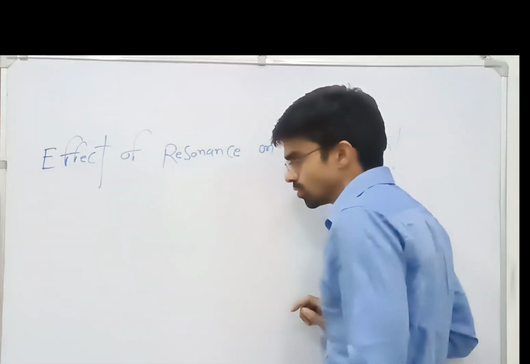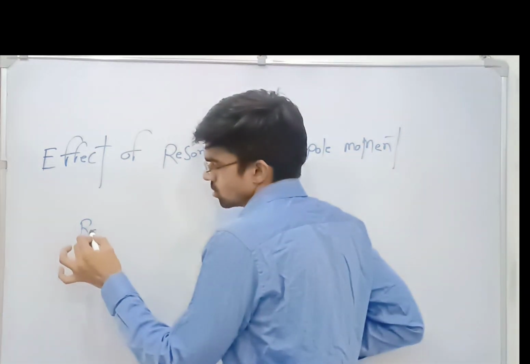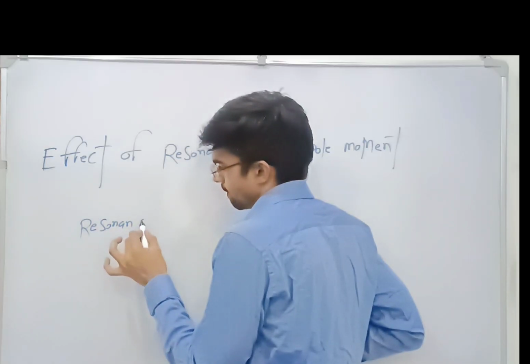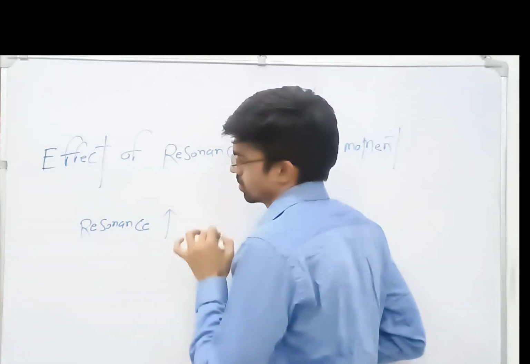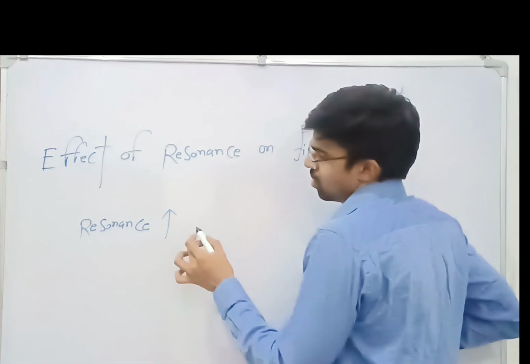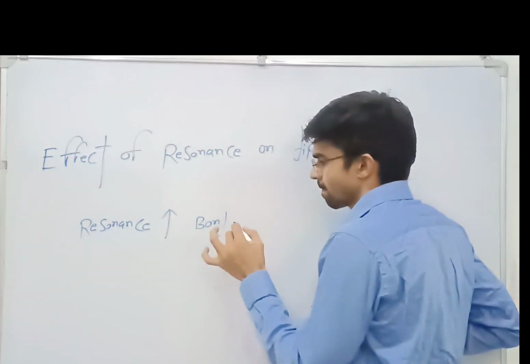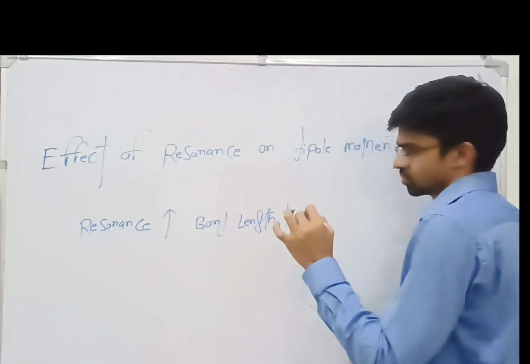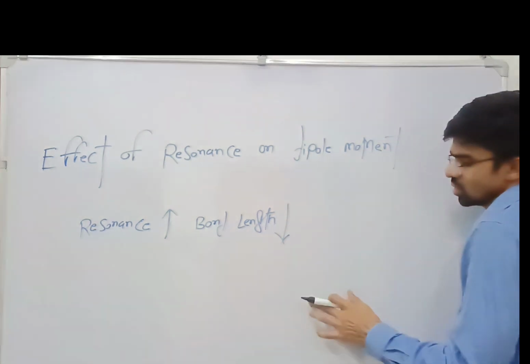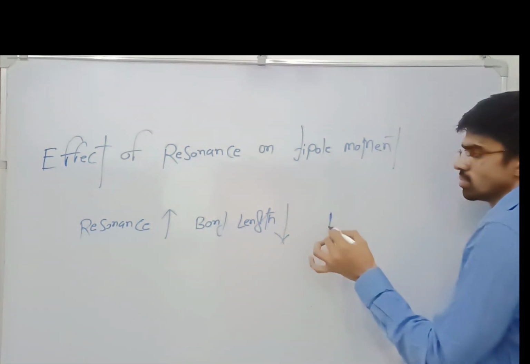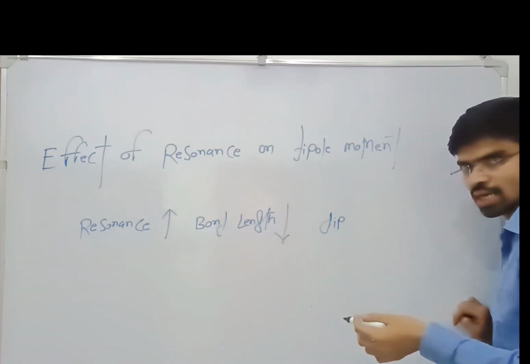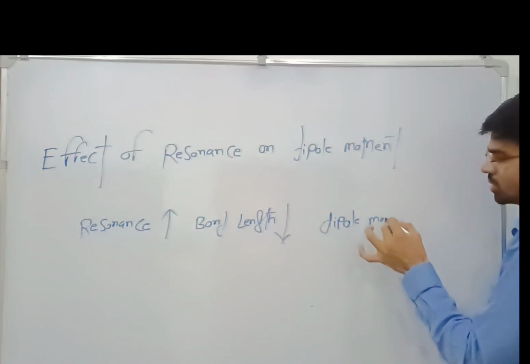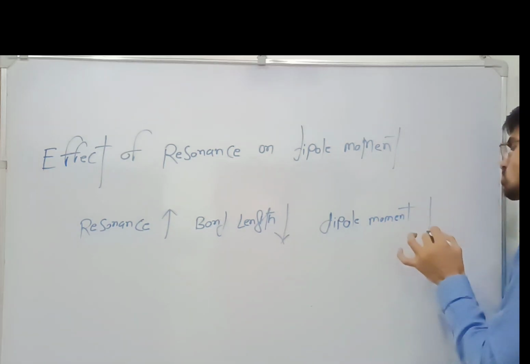See, one thing you have to remember: the more resonance there is, the bond length will be decreased, so the dipole moment will also decrease, because dipole moment depends on the charge and the distance between.